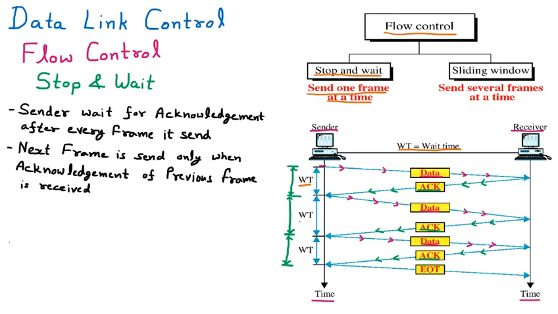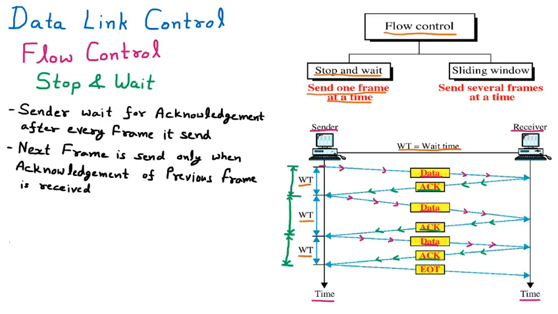You can see that for sending 3 packets, the sender has to wait for 3 waiting times. Maybe it is 1 minute or some specific time. In this time we are not utilizing the medium; we could send more packets. That is why stop and wait is a slow protocol.